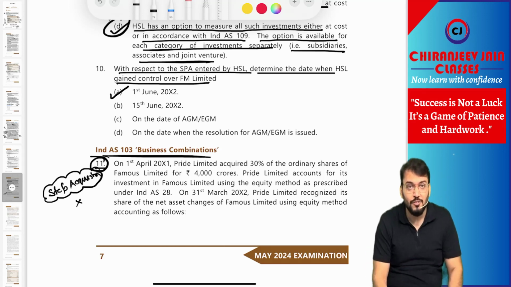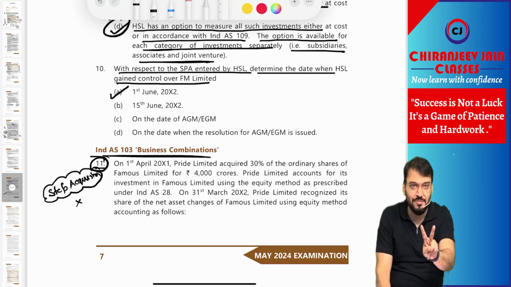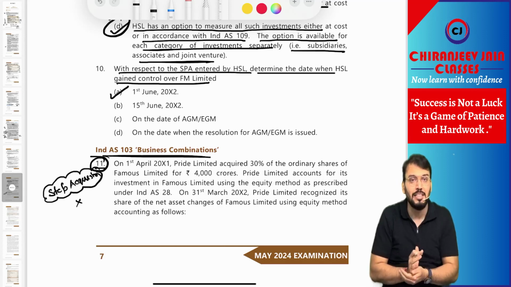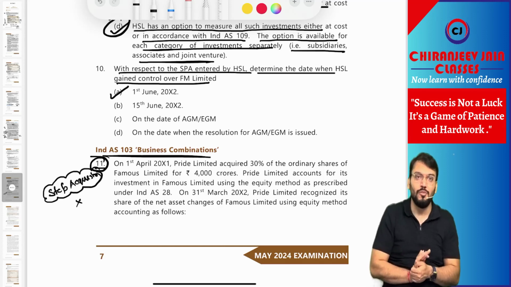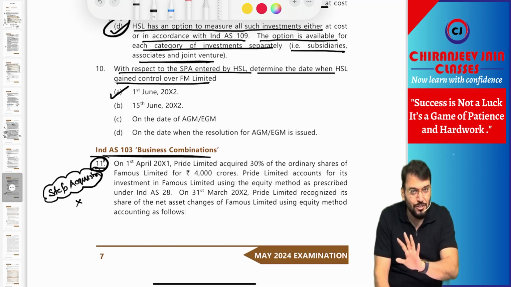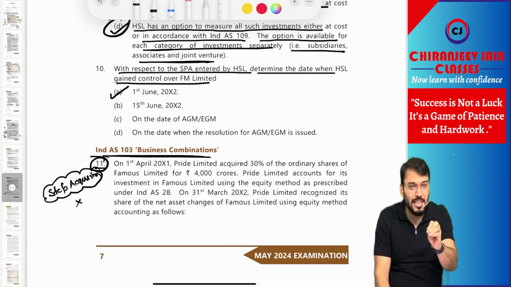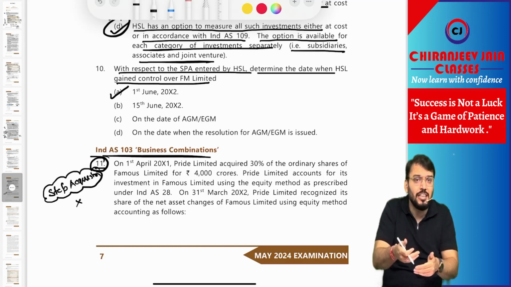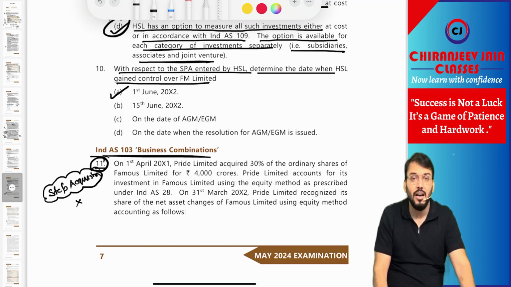Got this point? With this, today we have done two case studies: case study 1 and case study 2. I hope you have understood the entire discussion. The other new questions given in the RTP will come in one more video. I hope you have understood the case study based questions and how to react whenever a case study based question is asked. Correct? Understood? I think this video will really help you.